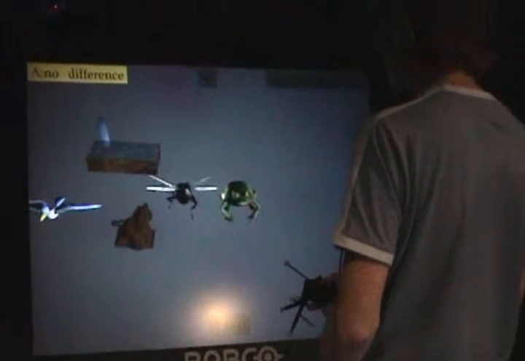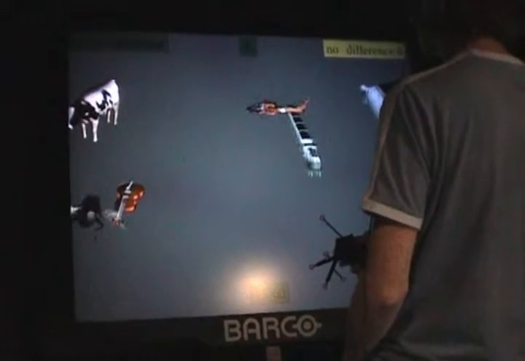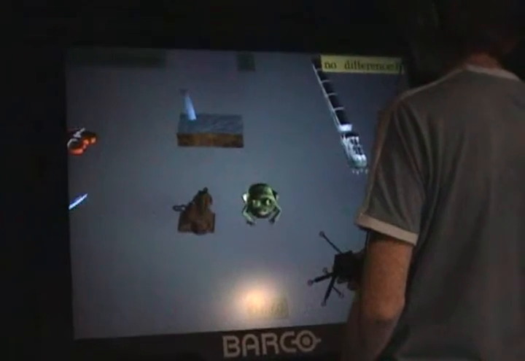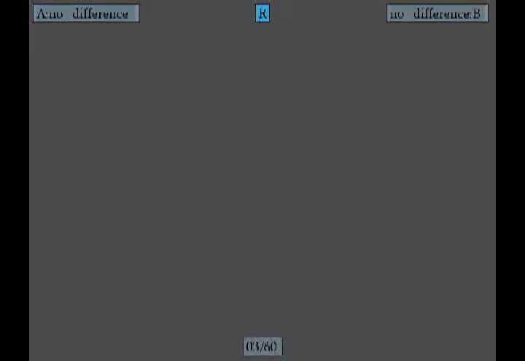After a test to determine the most appropriate HRTF out of a small database of measured HRTFs and a subsequent training session, the user is presented with a screen which is either blank for the audio-only condition or contains visual objects which correspond to the sounds for the AV condition. At the top of the screen, the user has an information bar in which A, R, or B are highlighted. The user is instructed that R in the middle is the reference stimulus, while A and B are approximations. Using the joystick, the user has to compare A and B to R and rate them from no difference to clearly different. An example of an audio-only sequence is shown here.